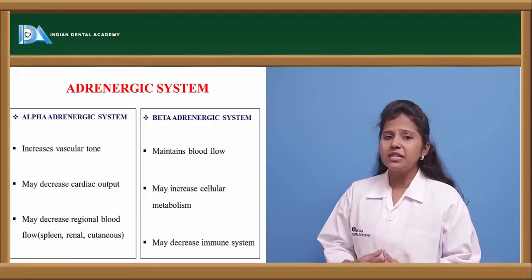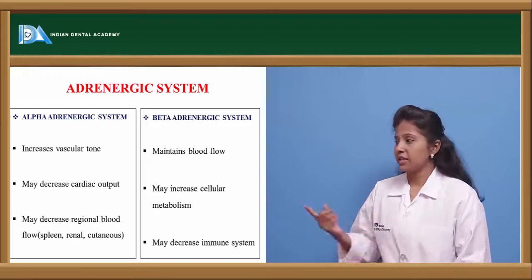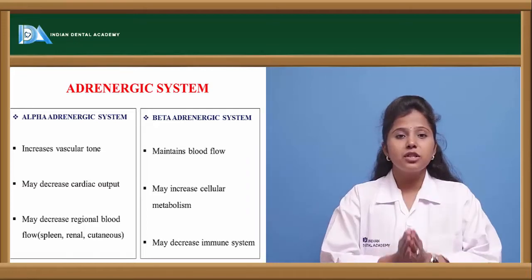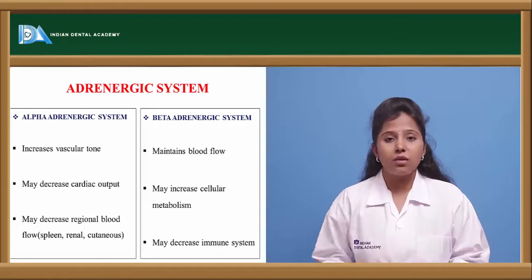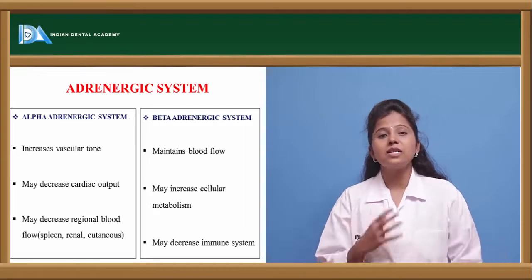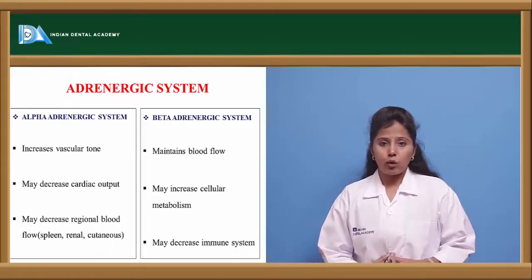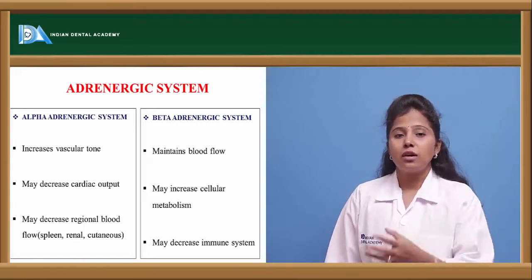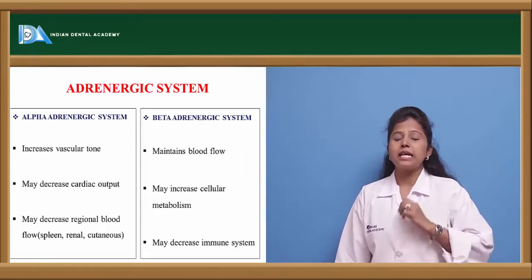What are the various effects we can observe on stimulation of the alpha receptors? One is increased vascular tone. When adrenergic neurotransmitters like epinephrine and norepinephrine bind to alpha receptors, they increase the vascular tone, that is, the contractility of the vessels is increased, and it may decrease cardiac output. Cardiac output is the amount of blood the heart pumps in one minute.